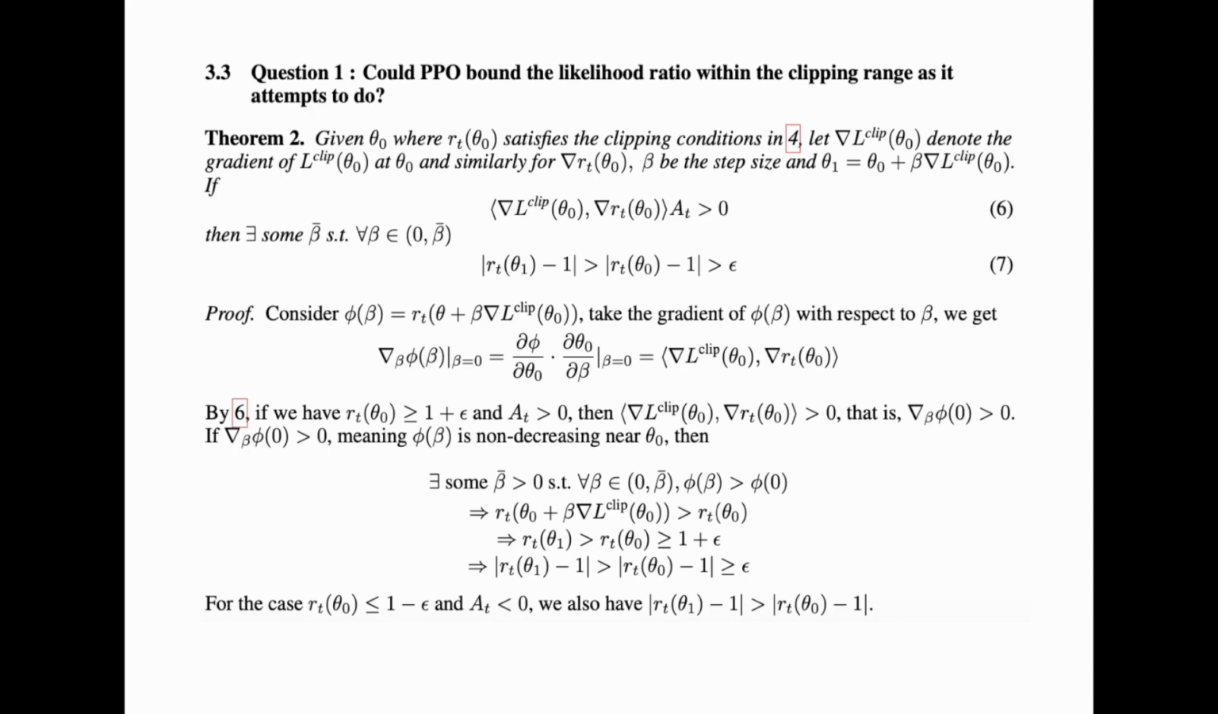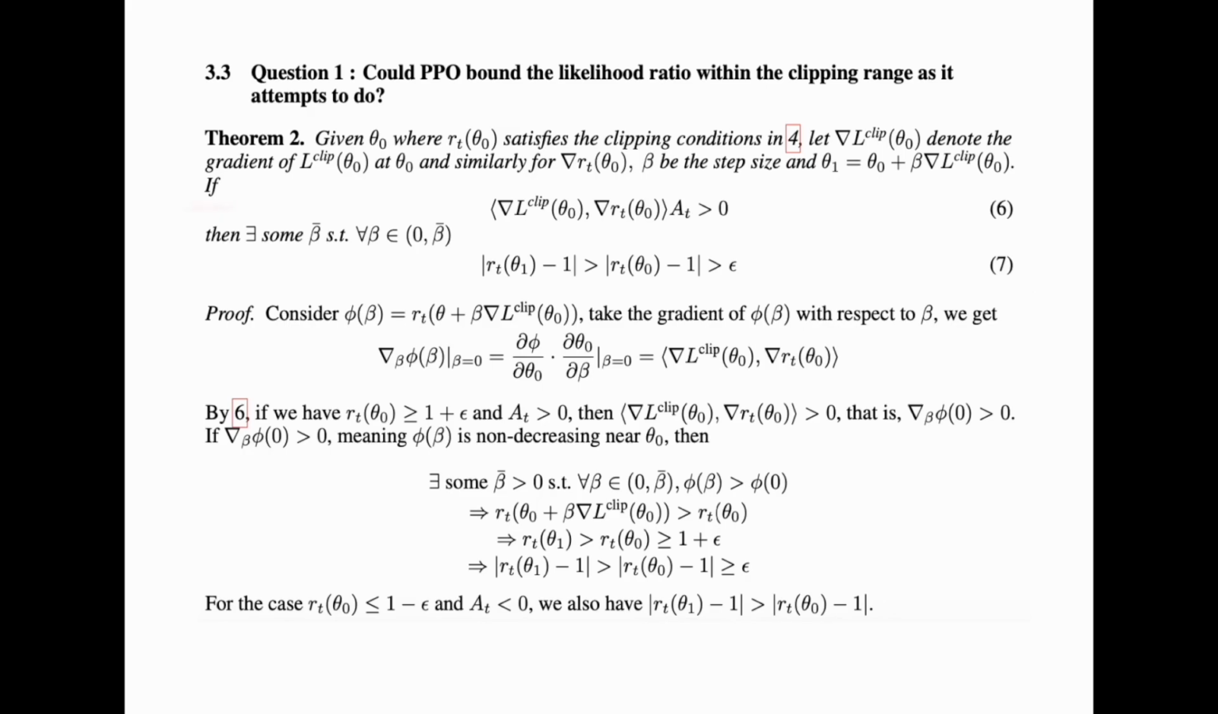The answer is no, and we're going to prove it by theorem number 2 to formally say that this is not true. So let's read through theorem number 2 together. Given the policy whose likelihood ratios satisfy the clipping condition, let the gradients and the likelihood be denoted, with beta being the step size, and this is the one-step updated policy.